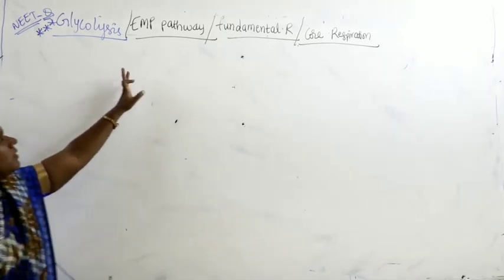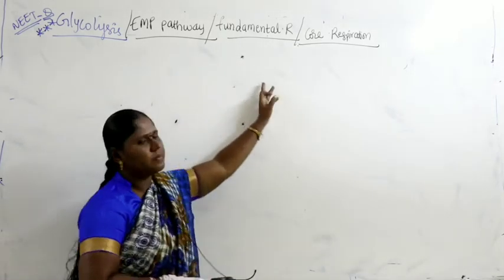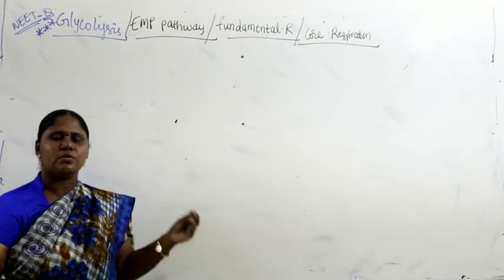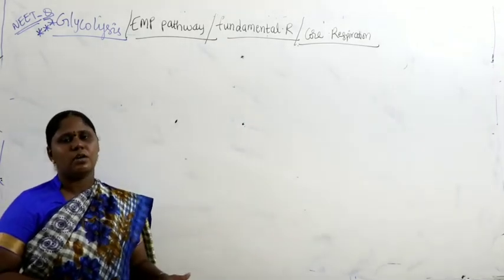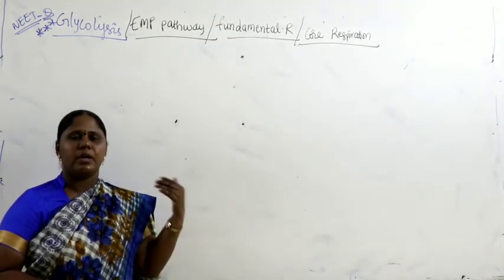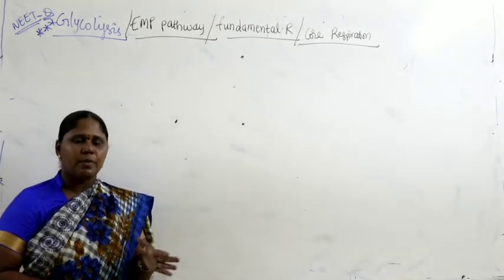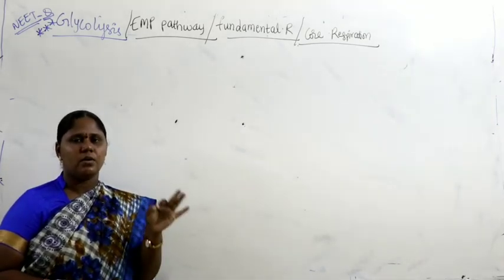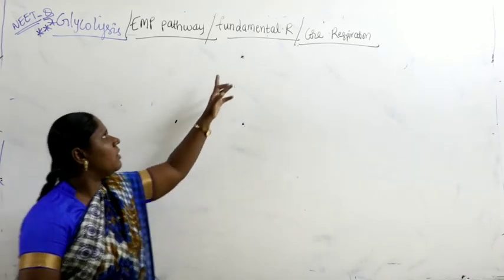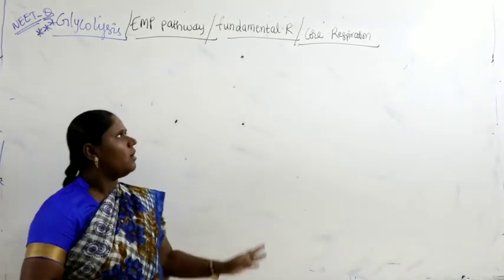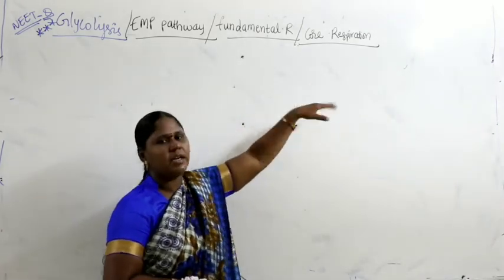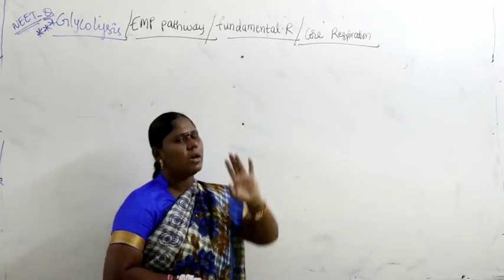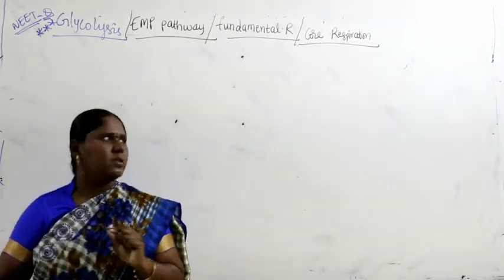So this is called fundamental respiration. For any respiration to start, the first step is to undergo glycolysis, whether it may be aerobic or anaerobic. That's why it's called fundamental respiration, a basis for any respiration, also called core respiration.